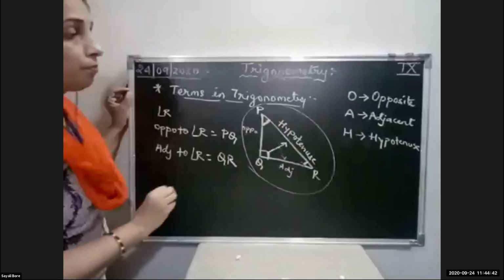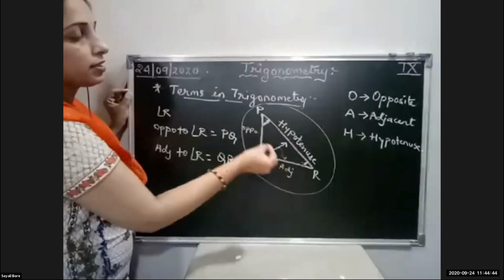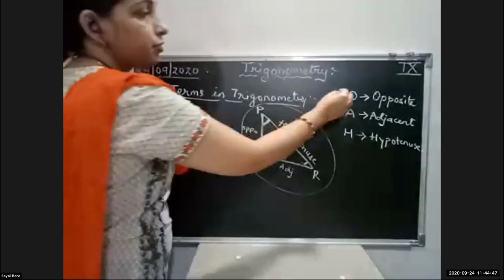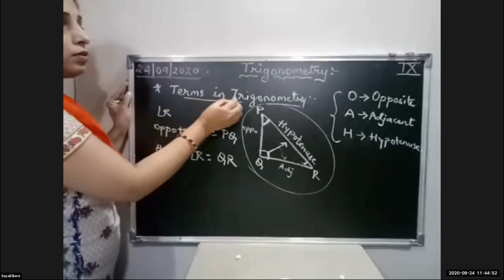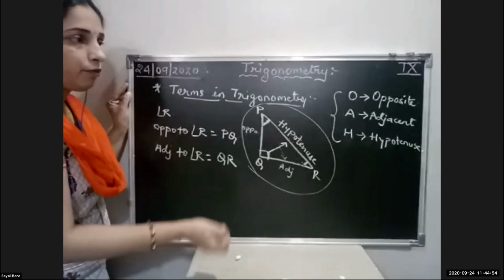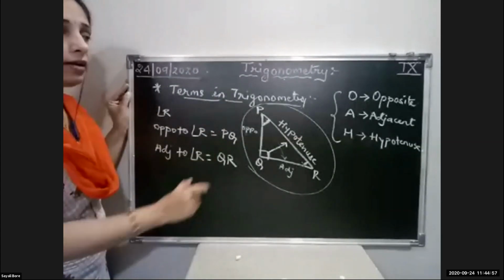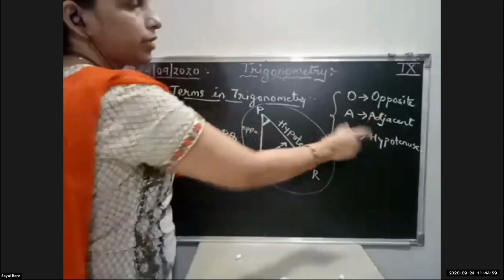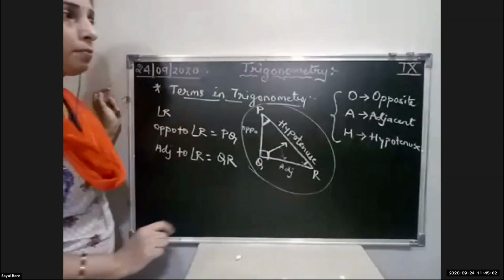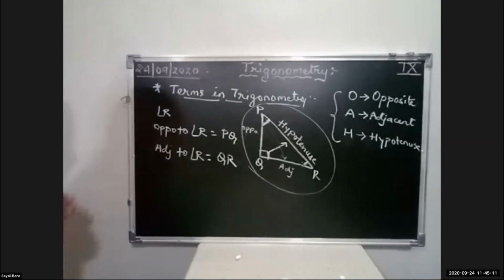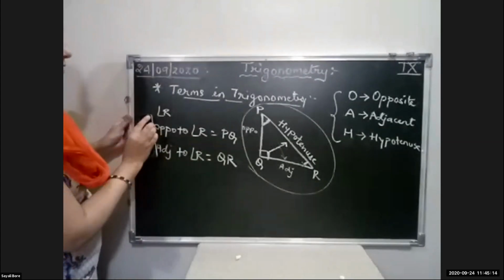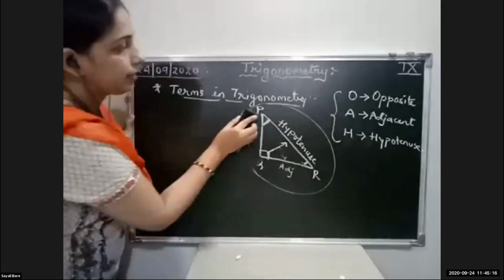Because these three magic words, opposite, adjacent, and hypotenuse, are the only words we are going to use in trigonometry. I can see the students raising hands, so I hope this concept is understood.